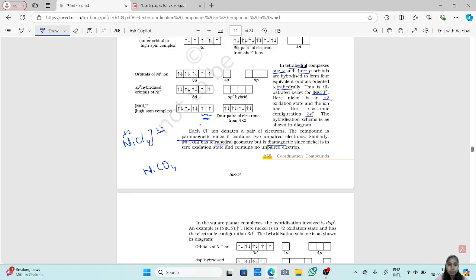Okay, Ni(CO)4. This also has a tetrahedral geometry, but here CO is a strong ligand, so it is diamagnetic because the electrons will be pairing up. Because of the zero oxidation state of the nickel, these electrons will be paired up and it contains no unpaired electrons. So since this will be paired up, the electrons will be directly moving to an sp3 hybridization.